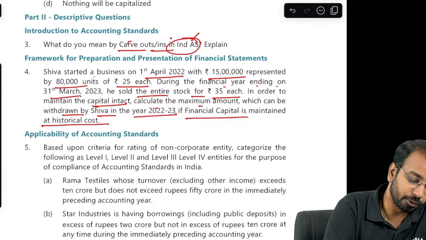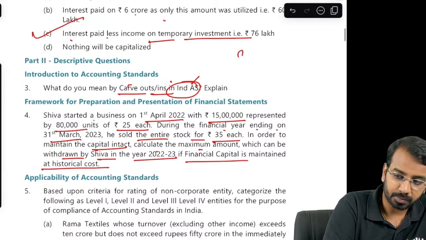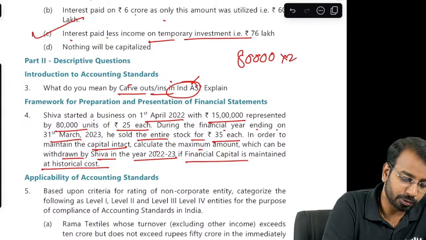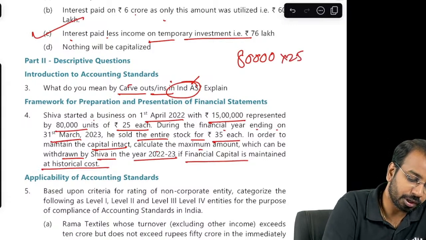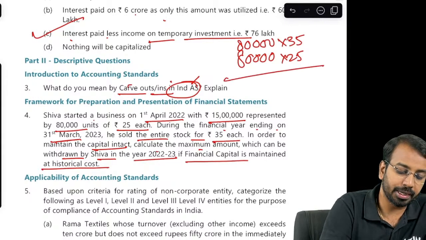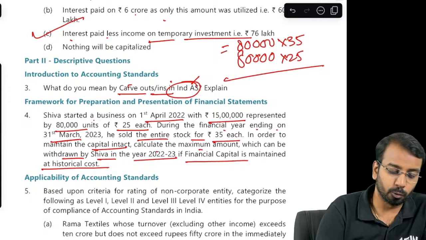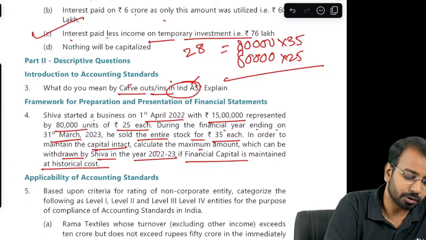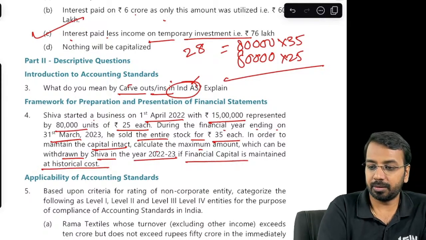Now how much did we introduce? We introduced 80,000, right? And into 25 is what was introduced. How much did we sell it for? 80,000 into 35 is what we sold it for, right? So 80,000 into 35, if you do, 8 3s are 24, 8 5s are 40. So this makes it 28 lakhs.